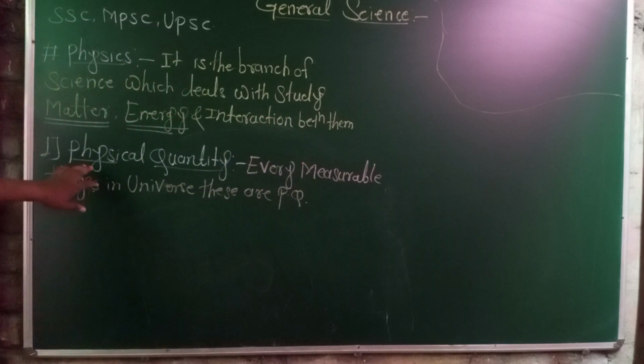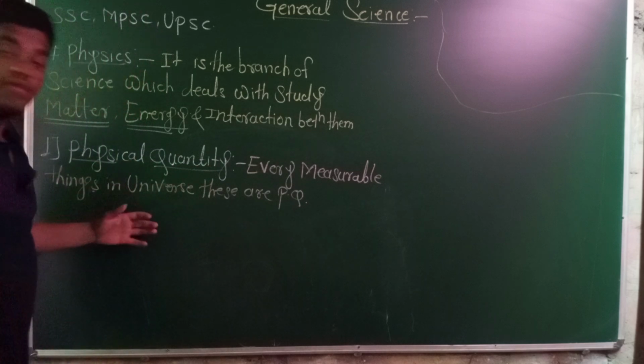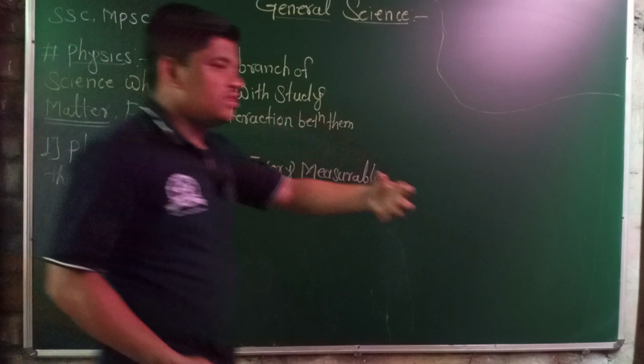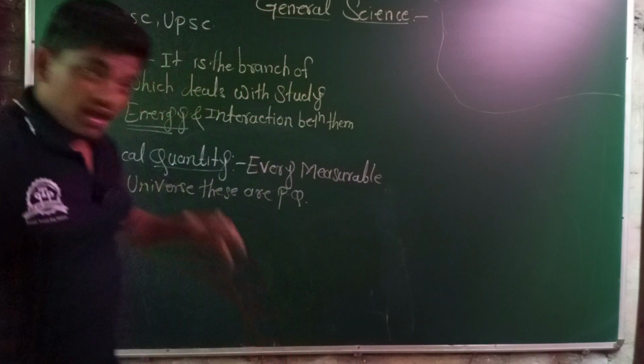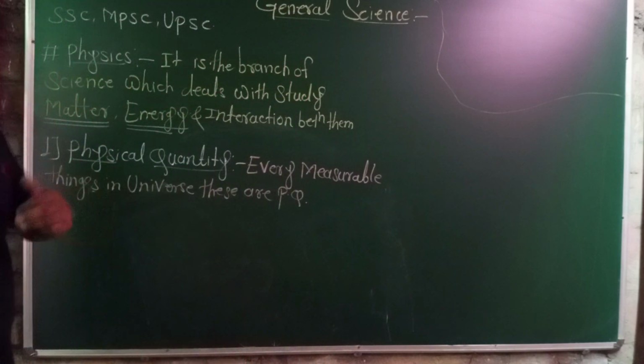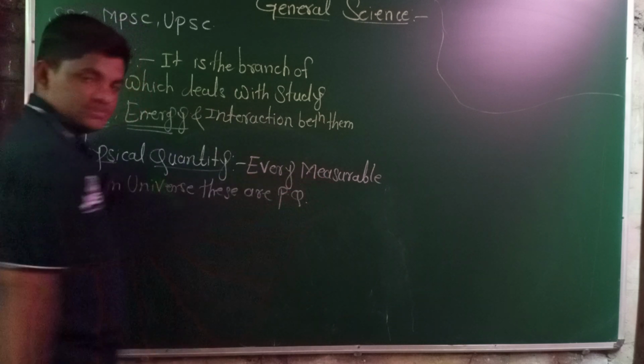What is meant by a physical quantity? Every measurable thing in the universe is a physical quantity. The air is suspended in particular parts, and the volume of the air can also be measured. The volume of that particular air is also a physical quantity. Everything which can be measured is a physical quantity.